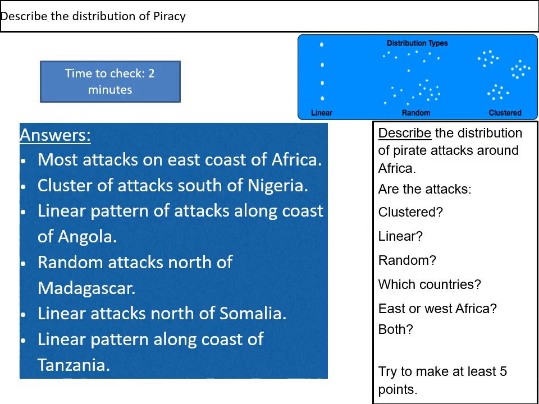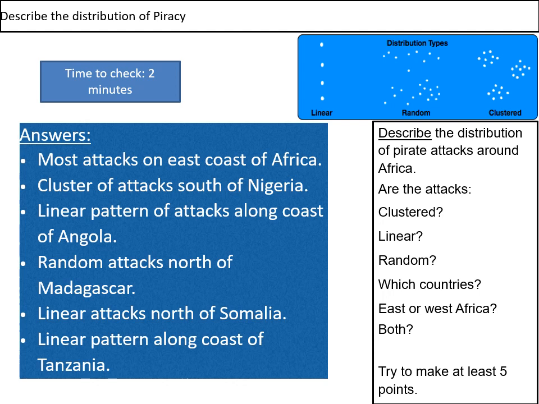Okay, so here are some ideas. Most attacks were on the east coast of Africa. Most, not all, but most. There were a cluster of attacks south of Nigeria. There was a linear pattern of attacks along the coast of Angola, also Somalia and Tanzania. And there seem to be random attacks north of Madagascar.